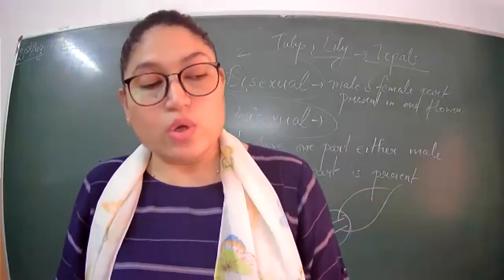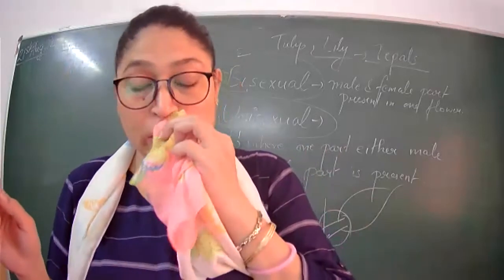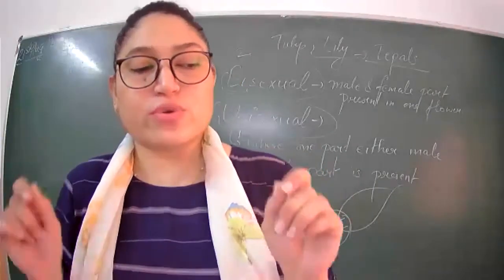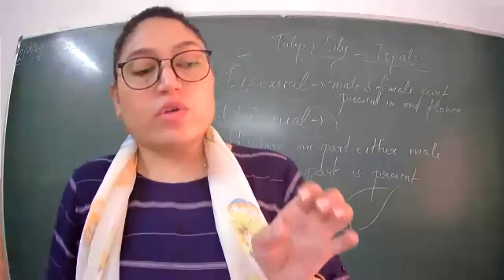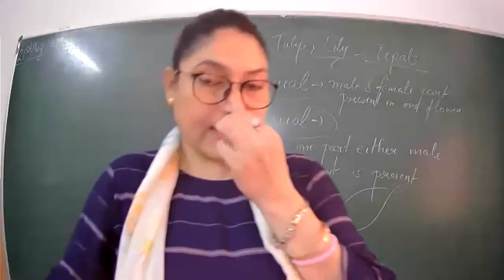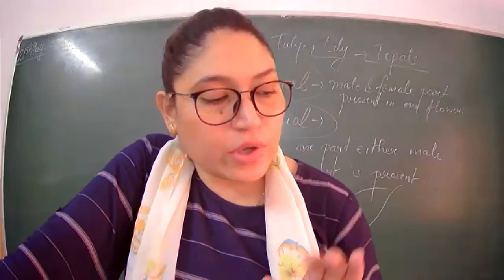Those who have drawn the leaves and flowers already will only draw tap root here. So you will write the question according to what you have done. If you have drawn leaf and flower, you will write draw a tap root. Like that you will modify the question according to what you have done already in your notebook.